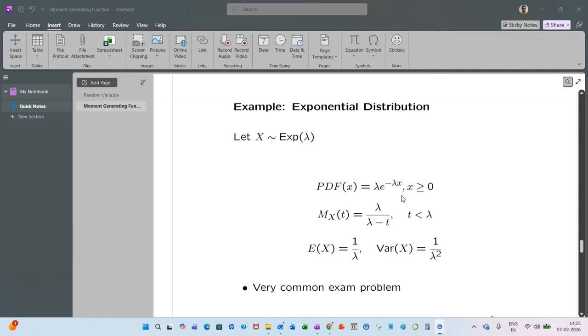Exponential distribution. We talked about a discrete distribution, the Bernoulli distribution. Now let us talk about a continuous distribution. X follows exponential(lambda). The PDF of X is lambda e to the power minus lambda x when x is non-negative, and 0 otherwise. If you calculate the moment generating function, the expected value of e to the power tX, it comes out to be lambda by (lambda minus t) when t is less than lambda. And E[X] equals 1 by lambda, and the variance of X, E[X square] minus (E[X]) whole square, comes out to be 1 by lambda square. This is a very common exam problem.